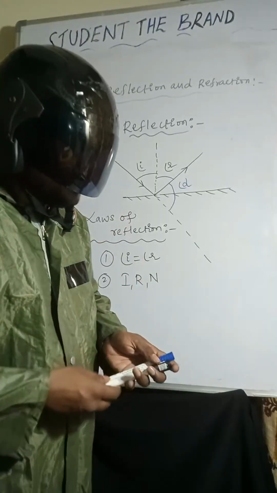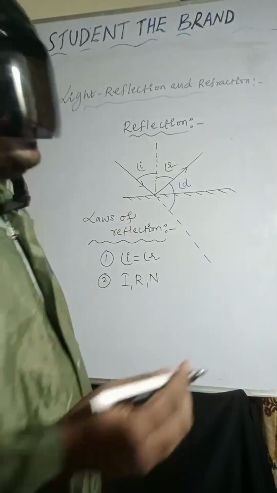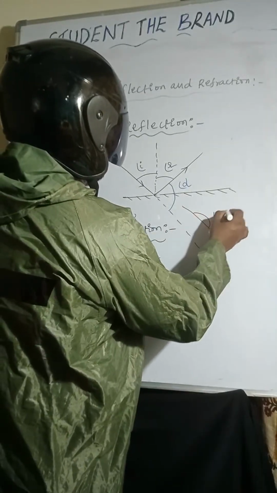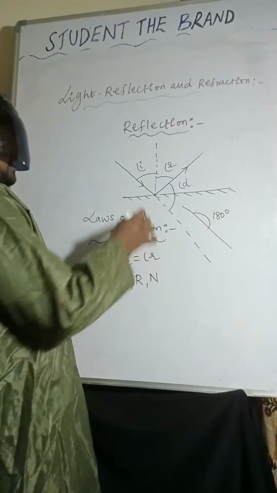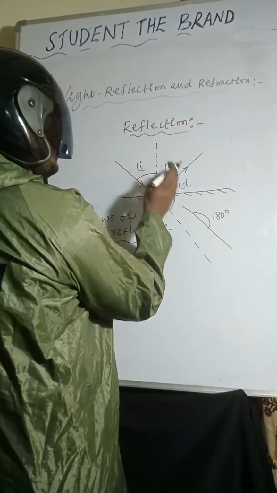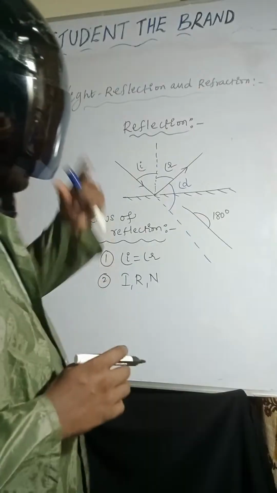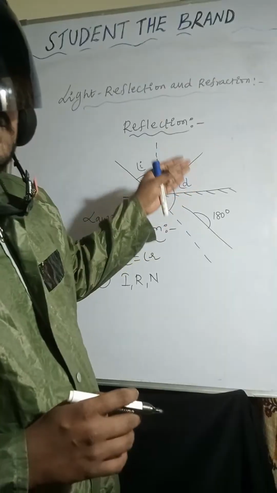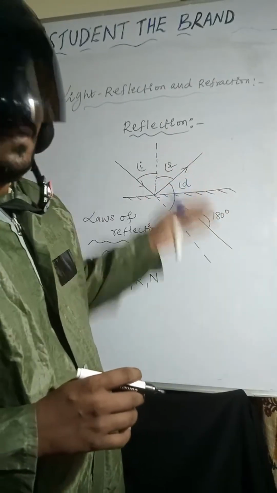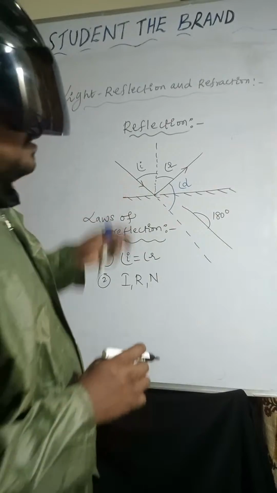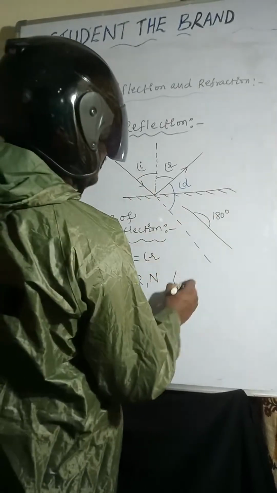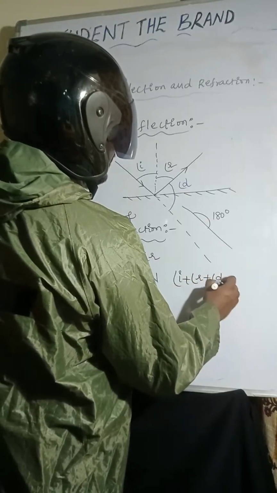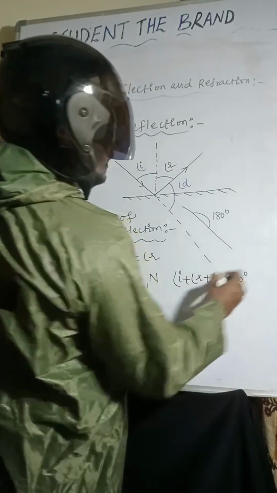Now, a linear angle is 180 degrees. What is a linear angle? A linear angle is 180 degrees. So here, the angle of incidence plus the angle of reflection plus the angle of deviation is equal to 180 degrees. Yes or no? Clear or not? Angle of incidence plus angle of reflection plus angle of deviation equals 180 degrees.